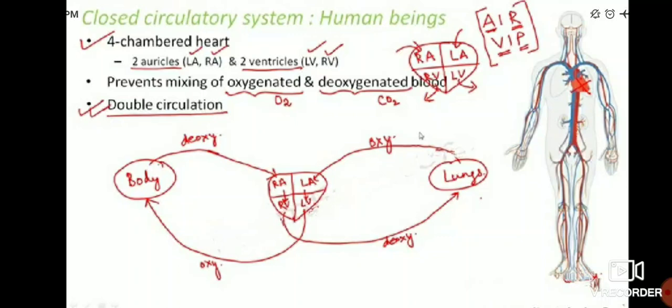So in the next class we are going to study the chambers of the heart individually, and also how the heart functions. So don't get confused: the human heart has four chambers, what is the use of those, and also why the human heart has a double circulatory, closed circulatory system.